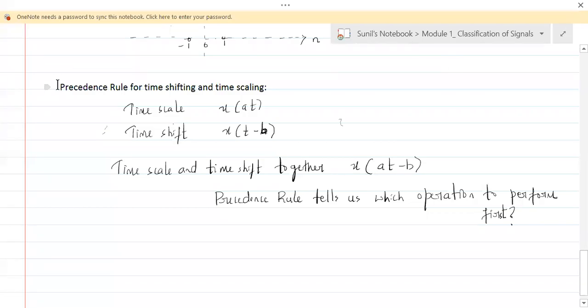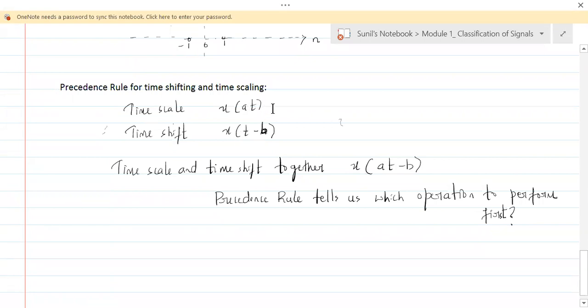Yeah. So if we come to this precedence rule for time shifting and time scaling, it tells us which operation to perform first, whether we need to perform time shift first or time scale first, provided both the operations are there in a signal. X of at is time scaling. X of t minus b is time shifting.